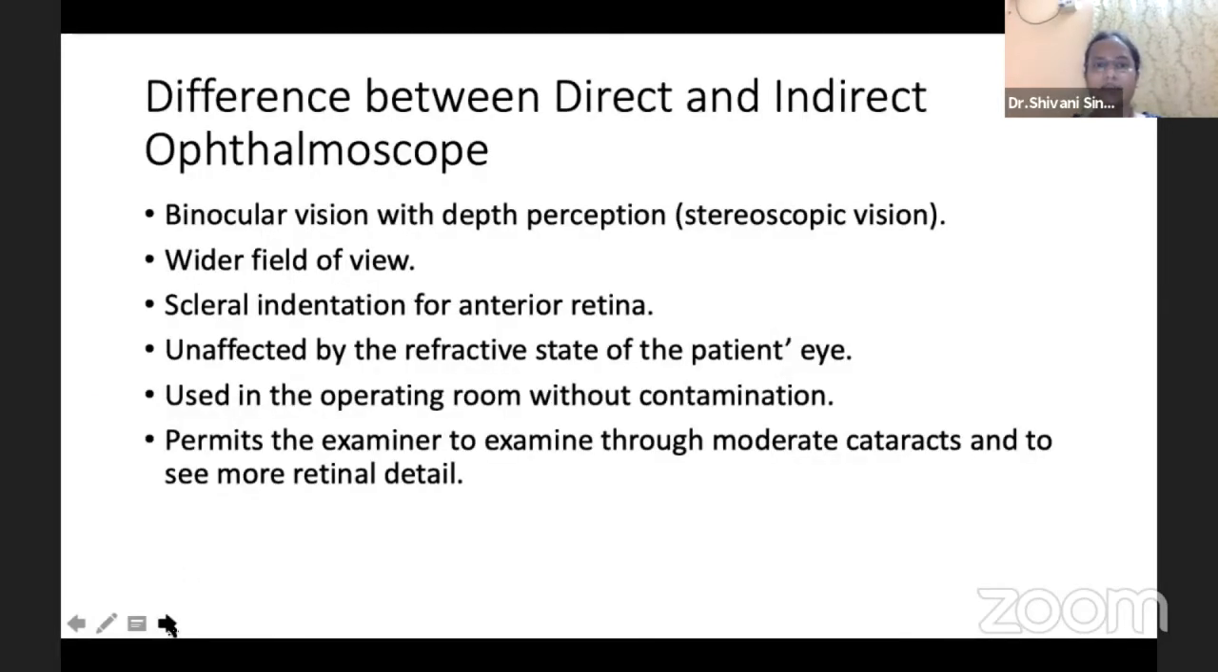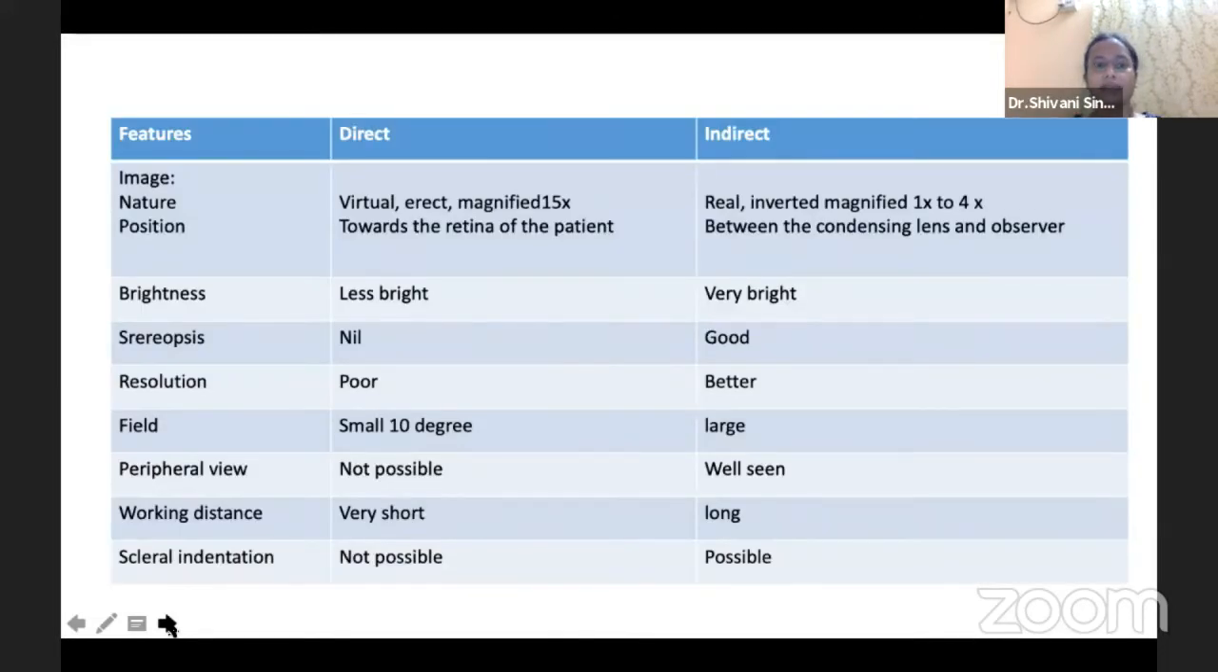So basically, what are the differences between direct and indirect ophthalmoscope? The indirect ophthalmoscope provides us with binocular vision with depth perception, a wider field of view, and it enables us to examine the peripheral retina with the help of scleral indentation. It is unaffected by the refractive state of the patient's eye and can be used in the operating room. It allows us to examine through cataract haze and lets us know about the macular lesions and the peripheral lesions.